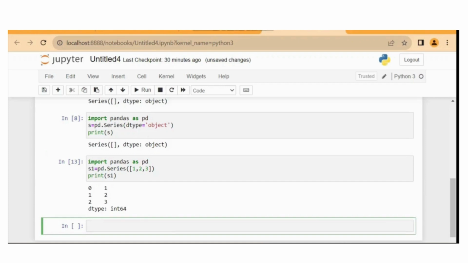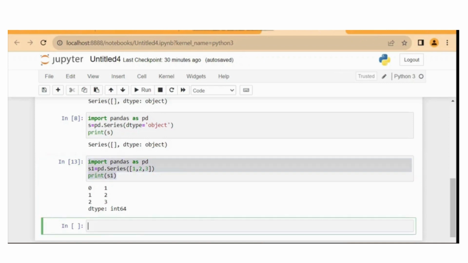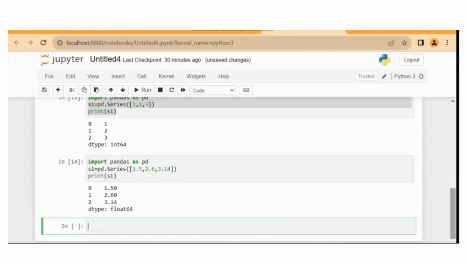You can also give floating point numbers. I'm copying this code and then we will just replace the integer values with some floating point values. Now run the code, Shift plus Enter. So here you can see the series has been created from floating point values.